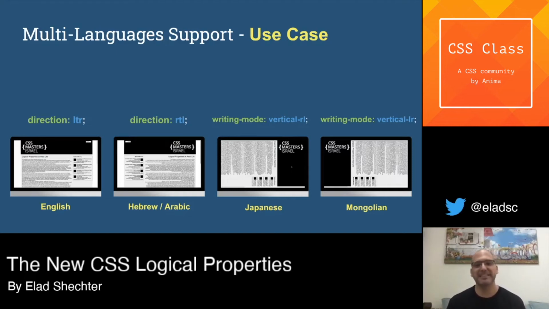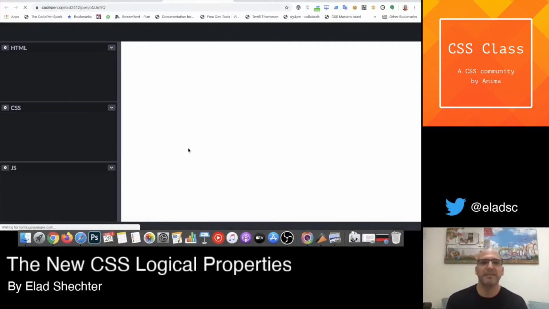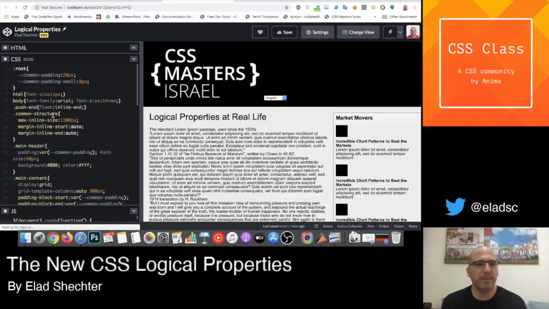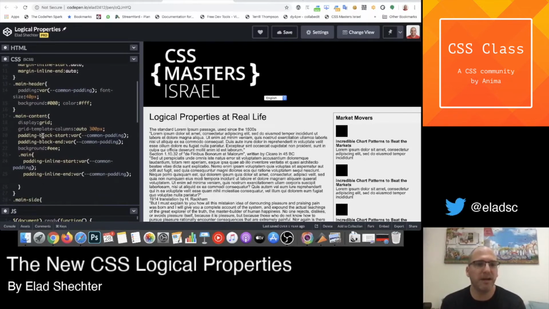So that you believe me that it's so easy, I wanted to see it for myself, and I created my own example. Let's see it. This is an example that I created in CodePen. All the properties, as you can see, are written in logical properties, like max inline size instead of max width, margin inline start, padding block start, padding block end. Everything is written here in logical properties.